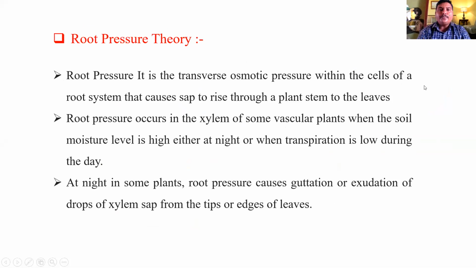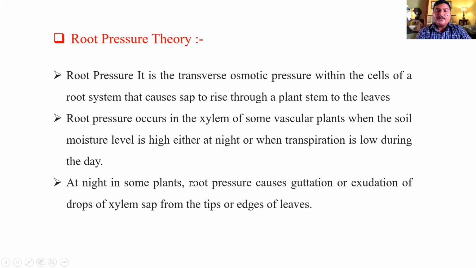Third one is the root pressure theory. Root pressure is a transverse osmotic pressure within the cells of the root system that causes sap to rise through the plant stem to the leaves. Root pressure occurs in the xylem of some herbaceous plants when the soil moisture level is high, either at night or when transpiration is low during the day.